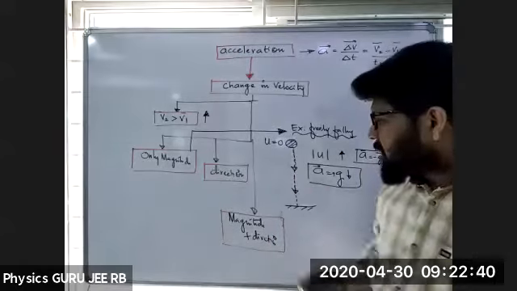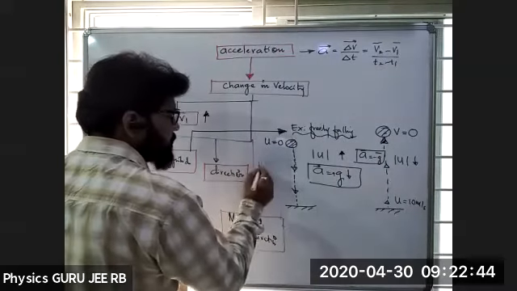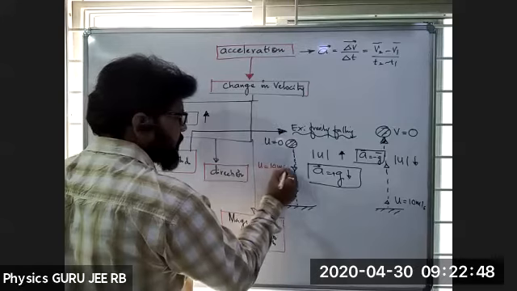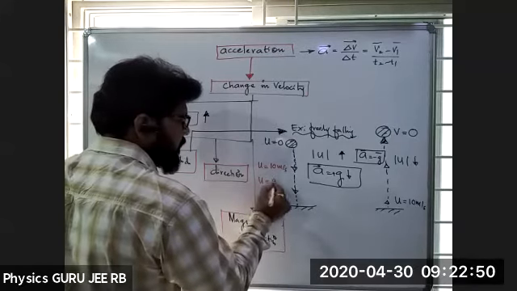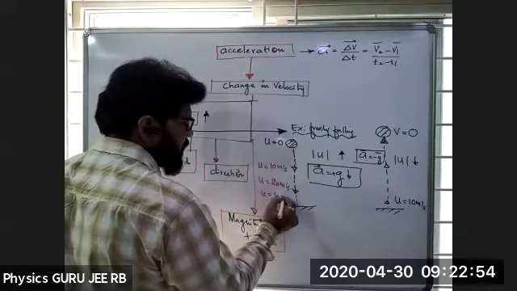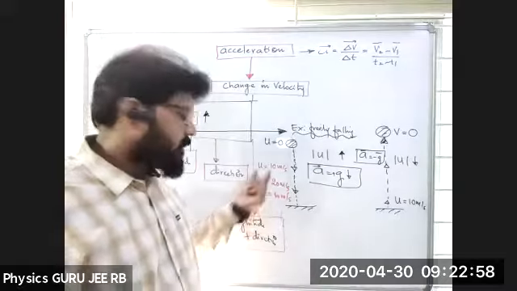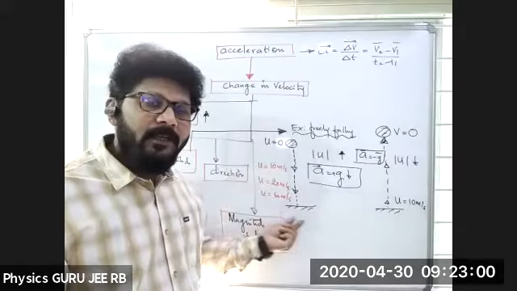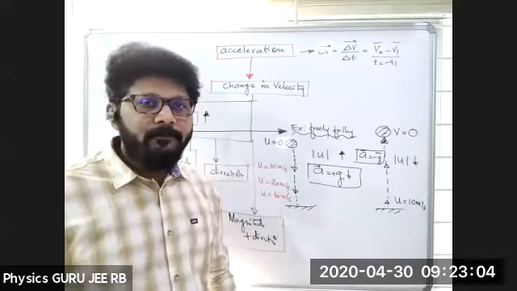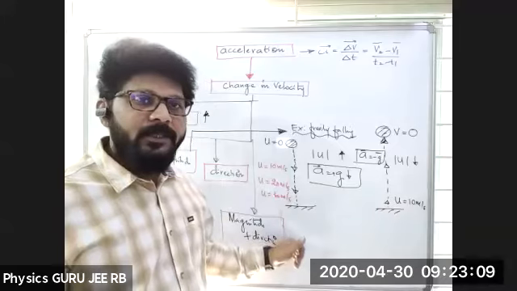For example, if I take u, after some time 10 meter per second, after some time 20 meter per second, after some time 30 meter per second, before touching the ground, and when it touches the ground, what happens? It will become 0. Got it? Direction is not changing.